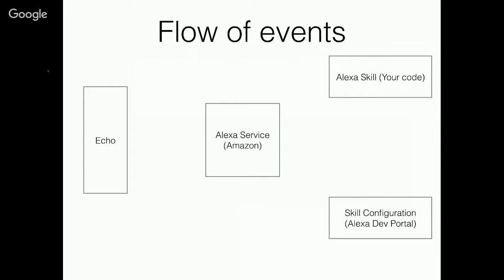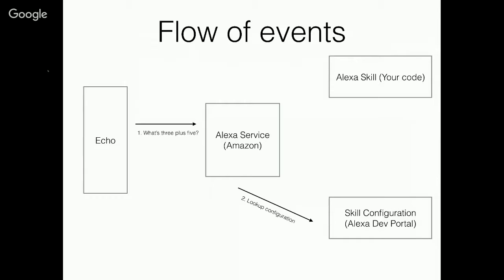Okay, so now that you know the conceptual model, I want to show you the flow of events so you can see how it physically works. And then we'll go into the code demo. Okay, so first, the user speaks to the Echo, and the Echo streams the speech in real time to the Alexa Cloud service.